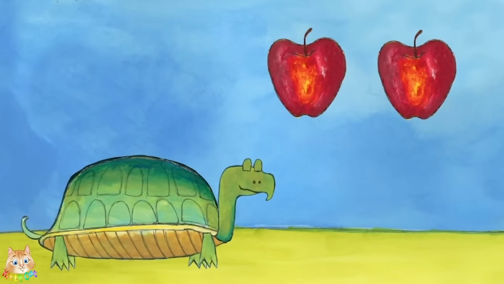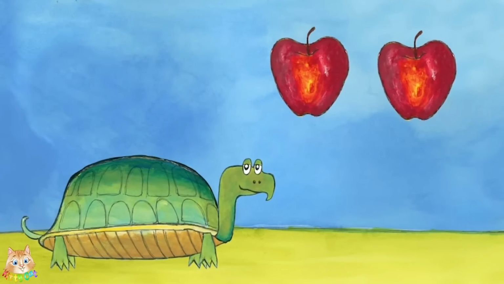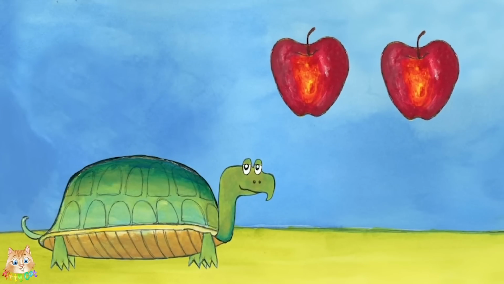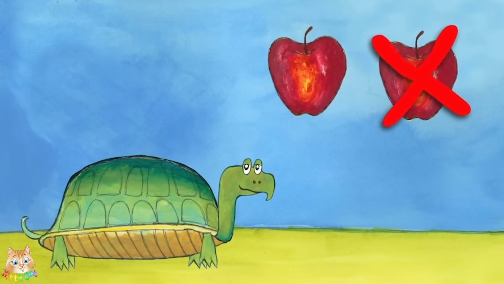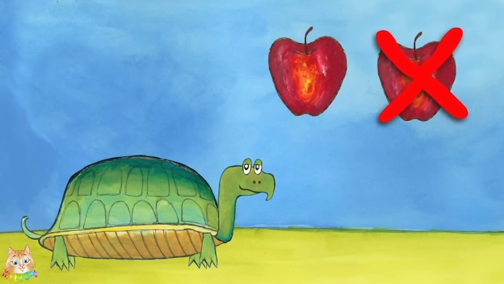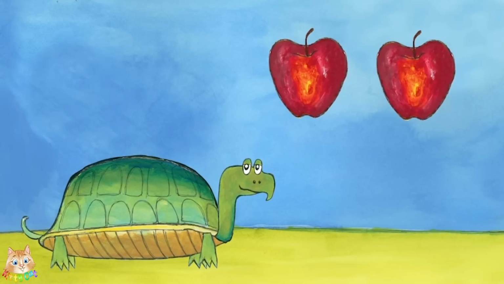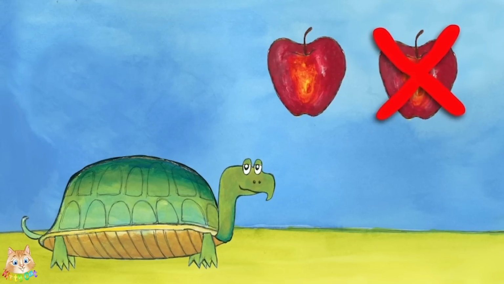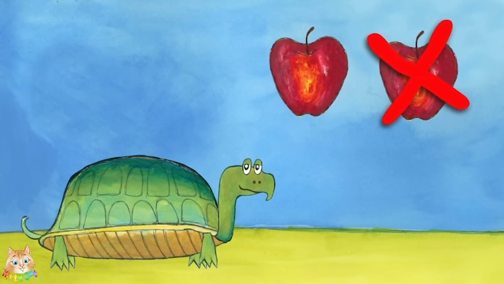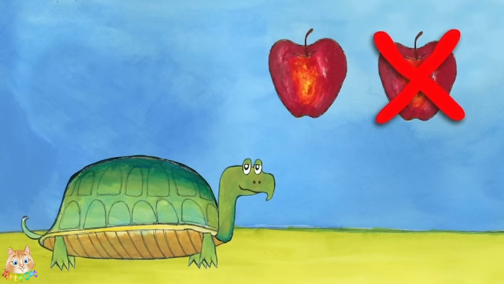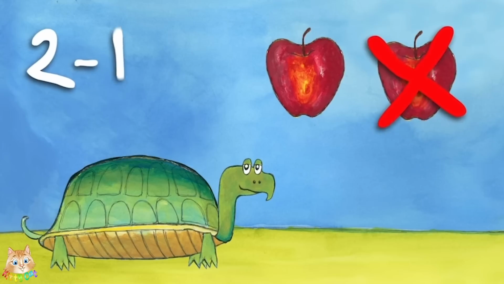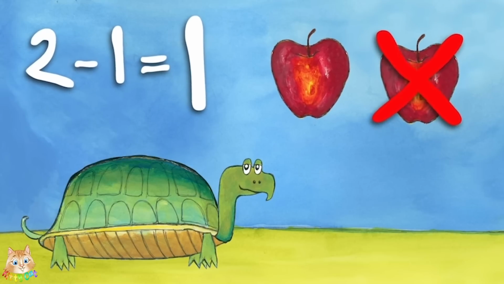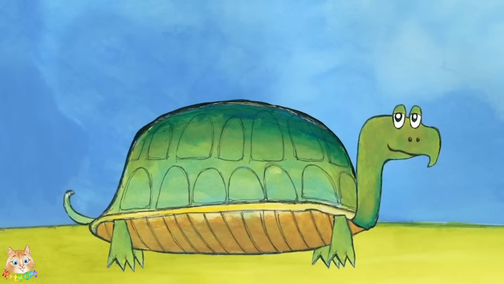Turtle has 2 apples. 1, 2. He gives 1 apple away. Now, how many apples does Turtle have? Turtle has 1 apple. He had 2 and gave away 1, and now he has just 1 apple left. 2 apples minus 1 apple is 1 apple. 2 minus 1 is 1. You got it. When you subtract, you end up with less than what you started with.